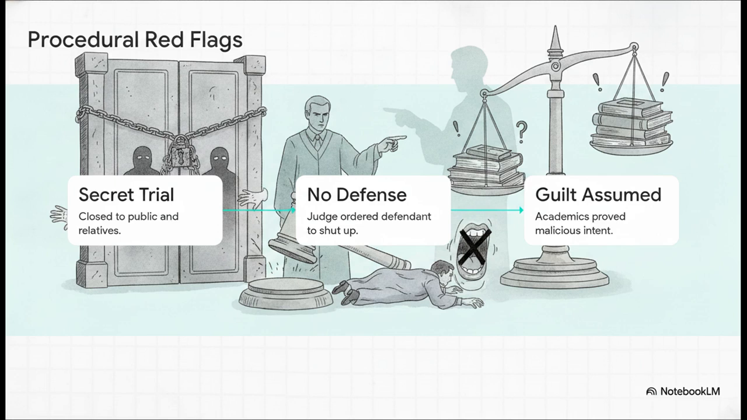Second, there was a stark denial of defense. During the trial, the judge reportedly ordered Dr. Chen to just shut up when he tried to defend himself using his technical expertise. And third, like we saw earlier, there was an apparent presumption of guilt, where the court used his academic background as proof of malicious intent, rather than relying on, well, objective evidence.